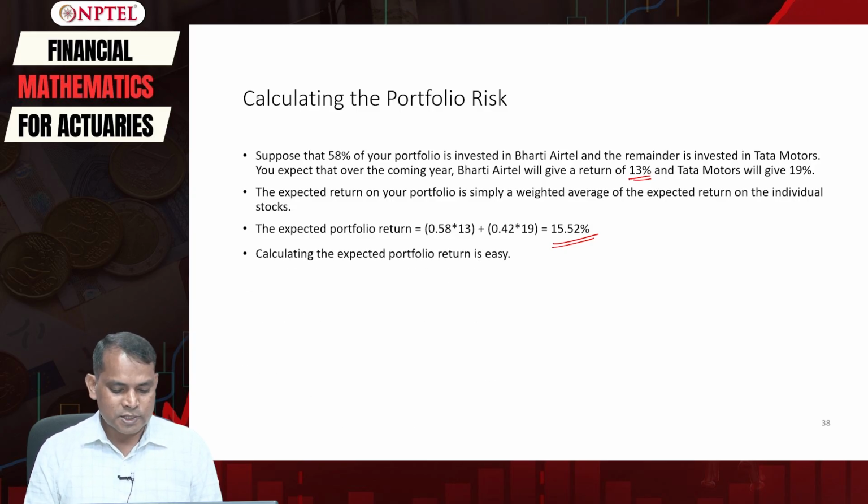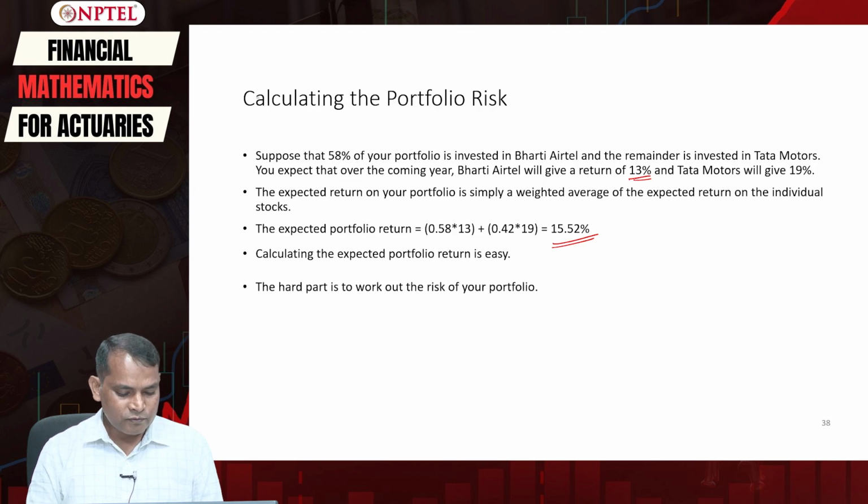So calculating this expected return seems very simple, it is just the average. The hard part is to work out the risk of our portfolio, and therefore we will give a little time to understand this portfolio risk.